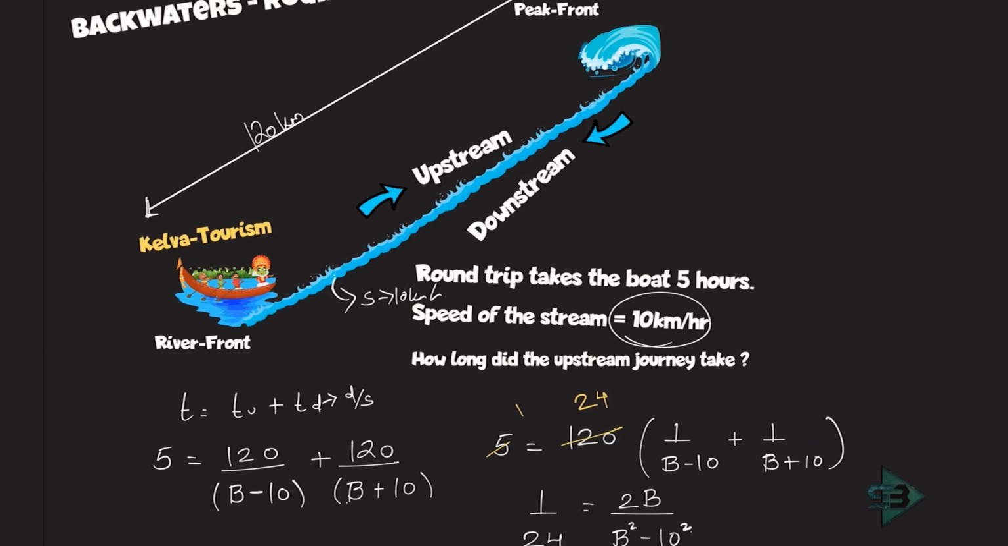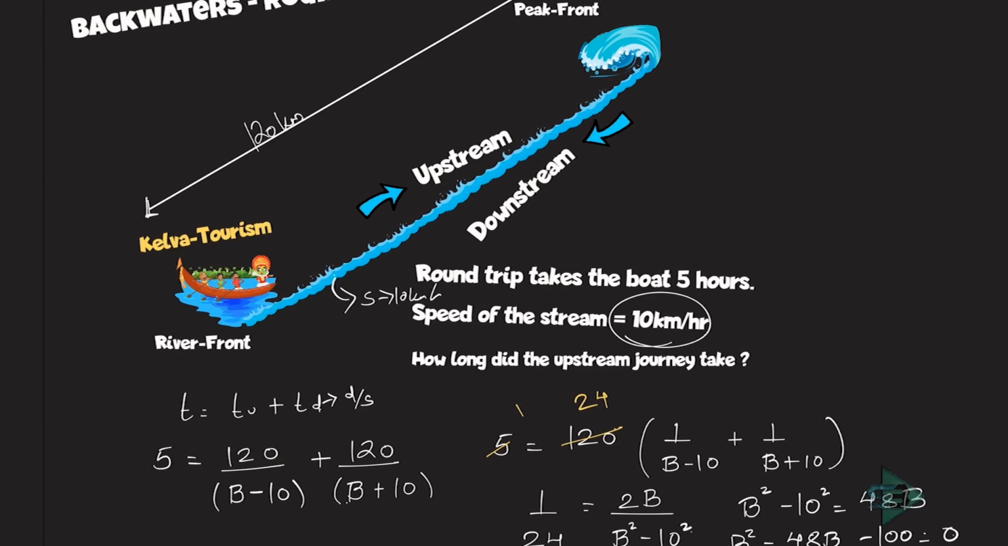Now how do I solve this? This looks like a quadratic. B square minus 10 square is equal to 24 into 2, which is 48B. Now if I shift this, it becomes B square minus 48B minus 100 is equal to 0. Now this is the pure quadratic equation. I'll solve this quadratic and I'll get to my final value.